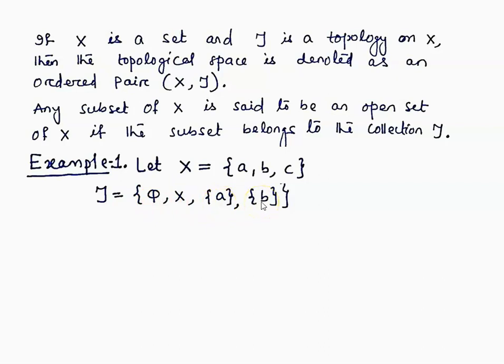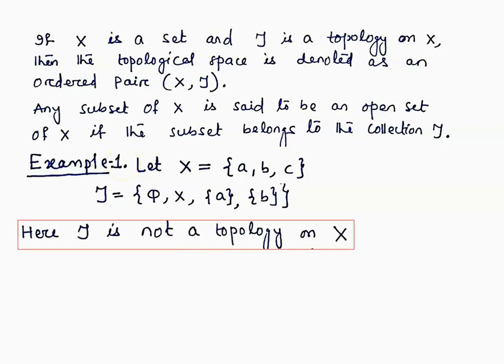Now the question is whether this tau is a topology on X. Here tau is not a topology on X. Why is it not a topology on X? The very first condition says that phi and X should be members of tau. So here it is clear that phi and X are in tau. So the first condition for being a topology is satisfied.